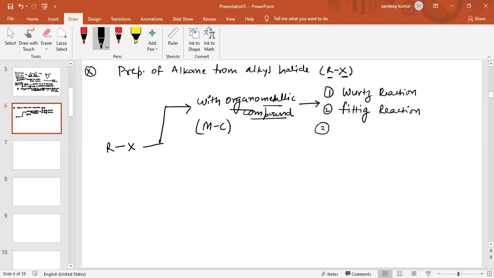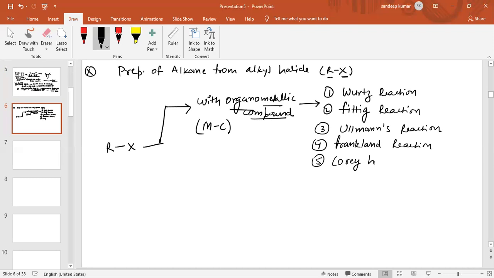And the fifth is the Corey-House synthesis reaction.